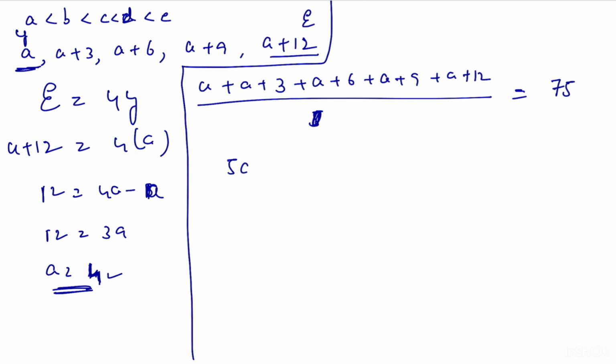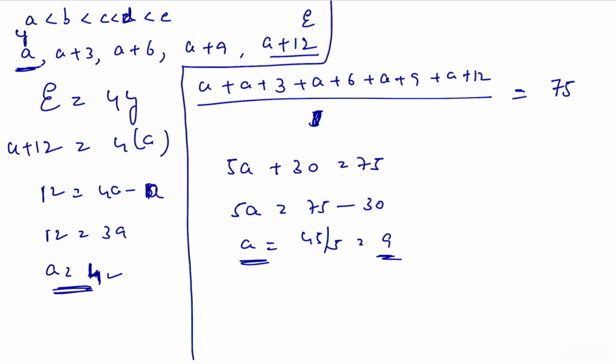So, 5A plus 30 is equal to 75. 5A is equal to 75 minus 30, which is 45. A is equal to 45 by 5, that is 9. A is equal to 9.